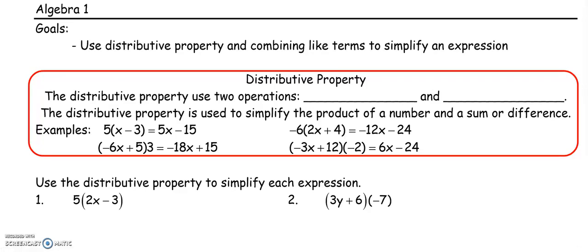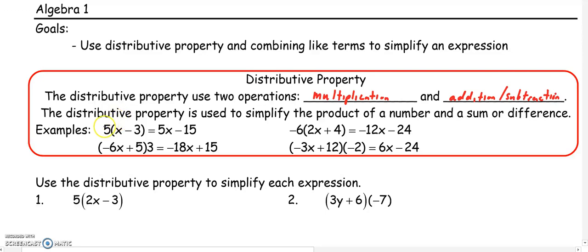This video is about using the distributive property and combining like terms to simplify an expression. So first let's talk about the distributive property. The distributive property is going to use two operations. It's always going to use multiplication, and then you're also going to either use addition or subtraction based on the signs. So the distributive property is used to simplify.